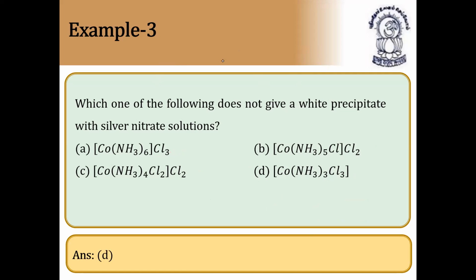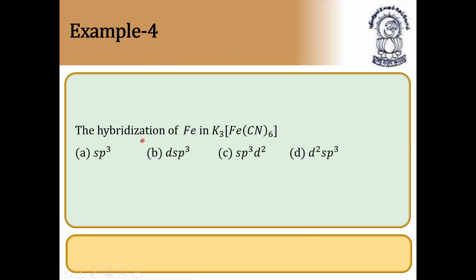Next question. The hybridization of iron in potassium ferrocyanide is. So this is nothing but asking what is the oxidation state of iron here. Is it +3 or +2? Cyanide is a strong field ligand. For potassium, 3 plus x minus 6 is equal to 0, which implies iron is in the +3 oxidation state. So it is not ferrous, it is ferric. So it is the ferric ion here.